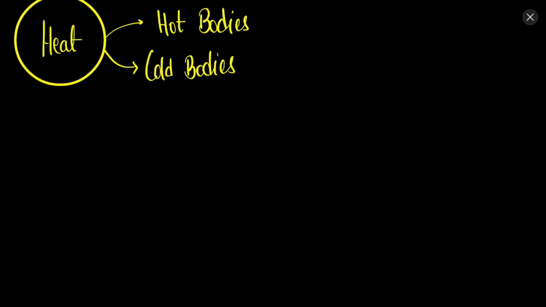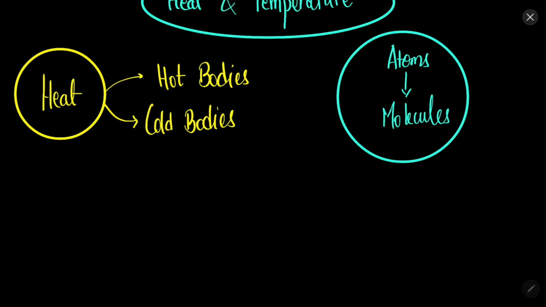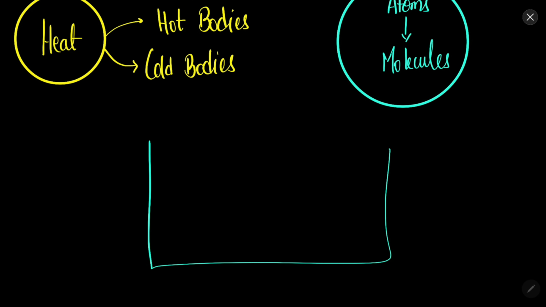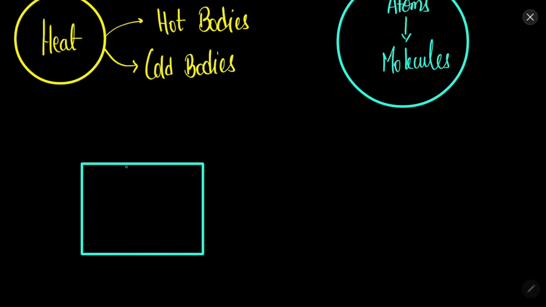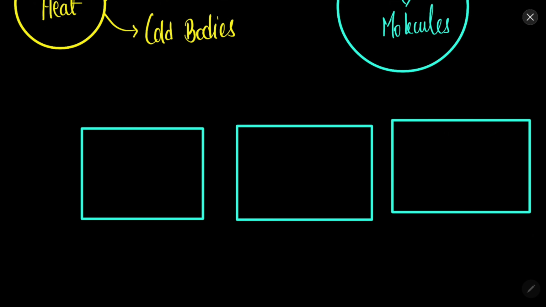First of all, we need to understand that everything is made up of atoms, and atoms make up molecules. Atoms and molecules, we will call them particles for now. Everything is made up of such particles, and it is observed that the particles in any matter